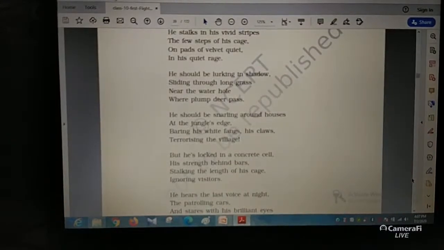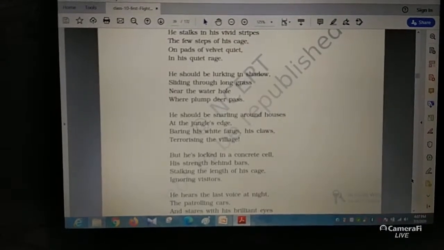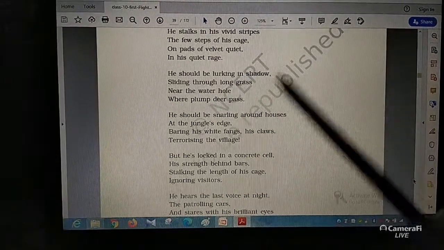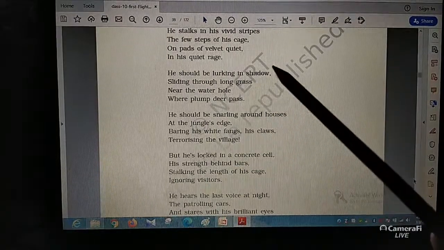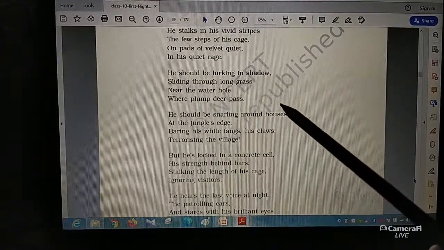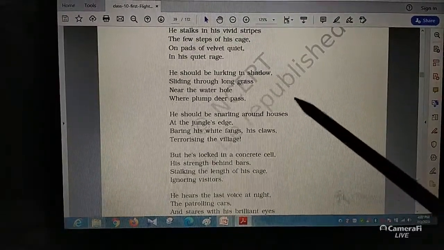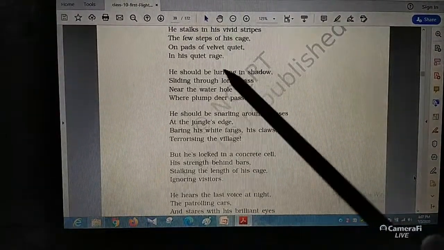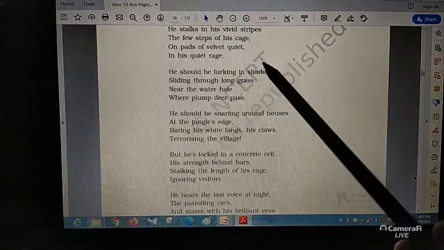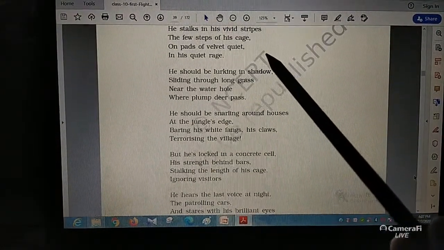So basically it is a 5 stanza poem, as we can see, and only 2 stanzas, as we have read, actually talk about the tiger in the wild, and the other stanzas talk about the tiger in the zoo. Now before starting the poem, you must keep in mind that no tiger has committed any crime as if he is jailed in the zoo.